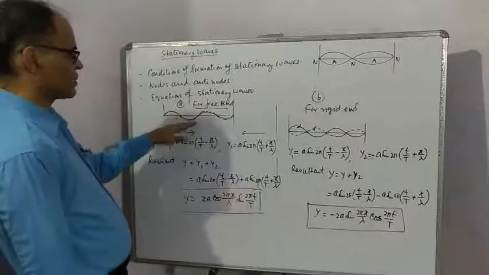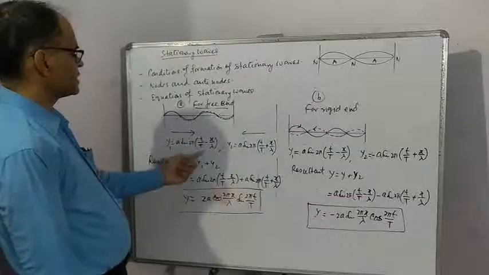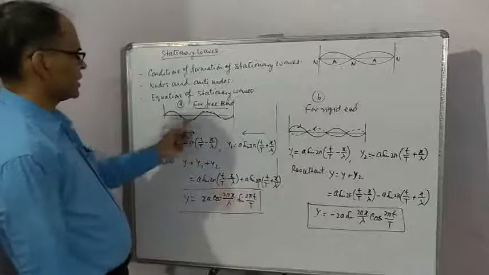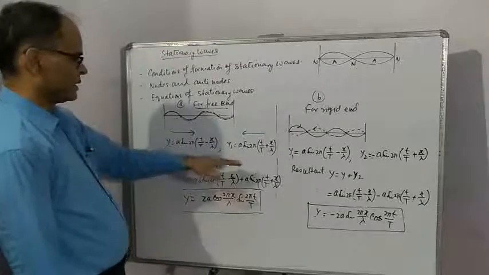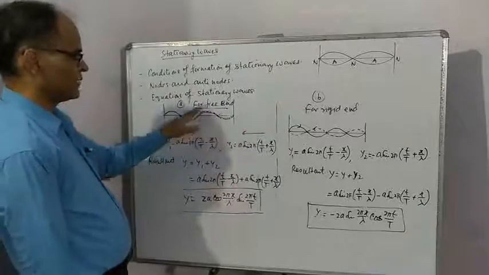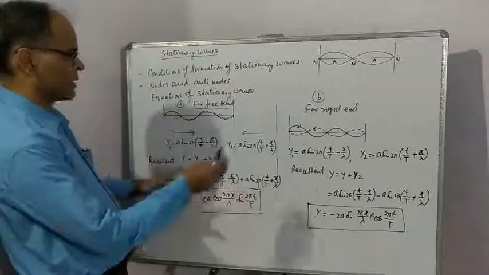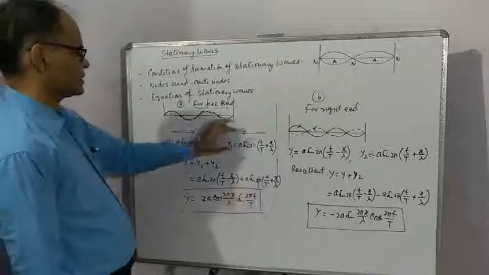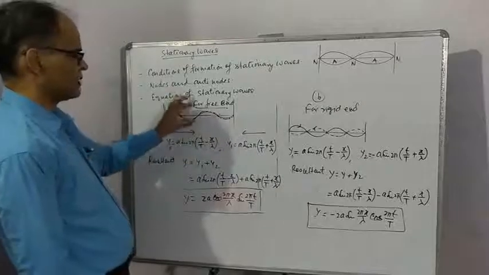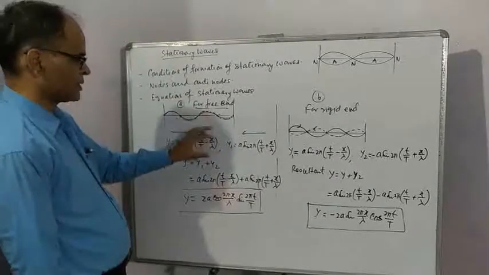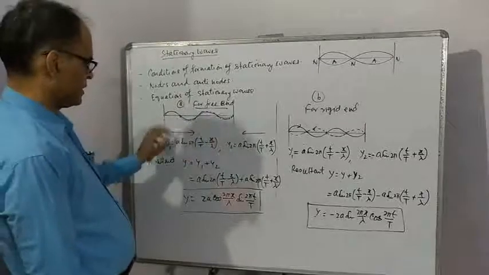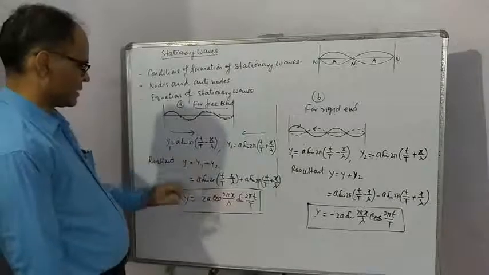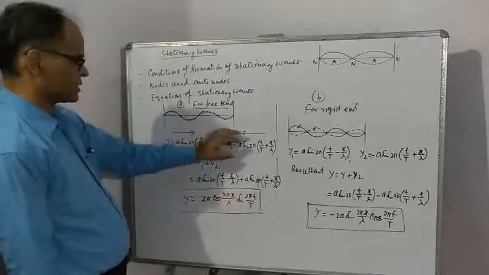Now two waves are propagating together. This is the equation of the incident wave, the wave going left to right, and this is the equation of the reflected wave, right to left. Now these two waves are traveling in the same medium together, so superposition will take place. By the principle of superposition, y is equal to y1 plus y2. So these two equations are added.